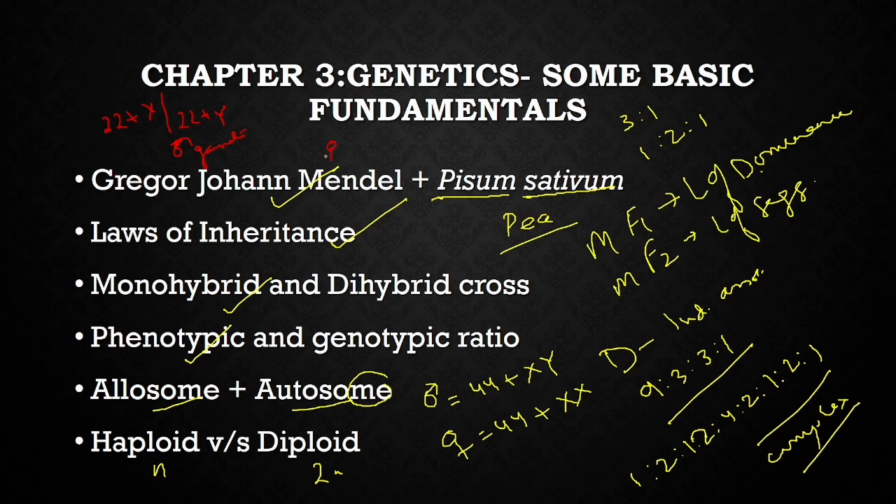And the female gamete is 22 plus X. So based on the fusion, 22 plus X and 22 plus X combine to form 44 plus XX. That means a daughter is born. When 22 plus X combines with 22 plus Y, a son is born. So who determines the gender of the child? It is the father who determines the gender of the child.